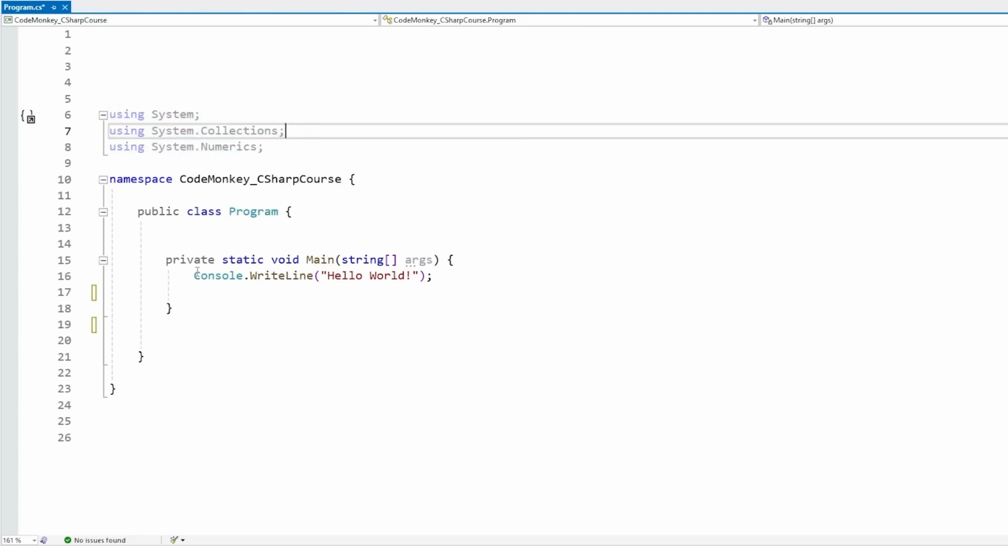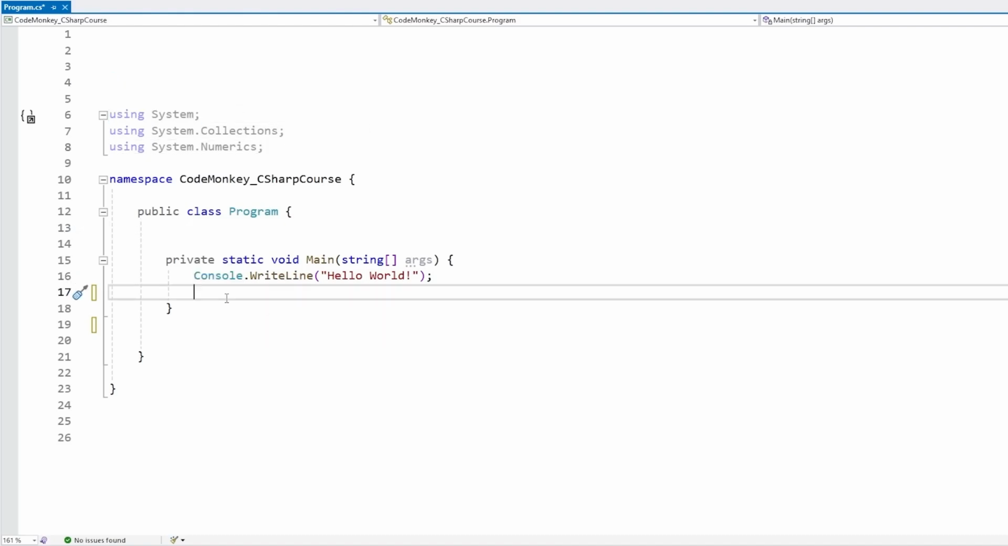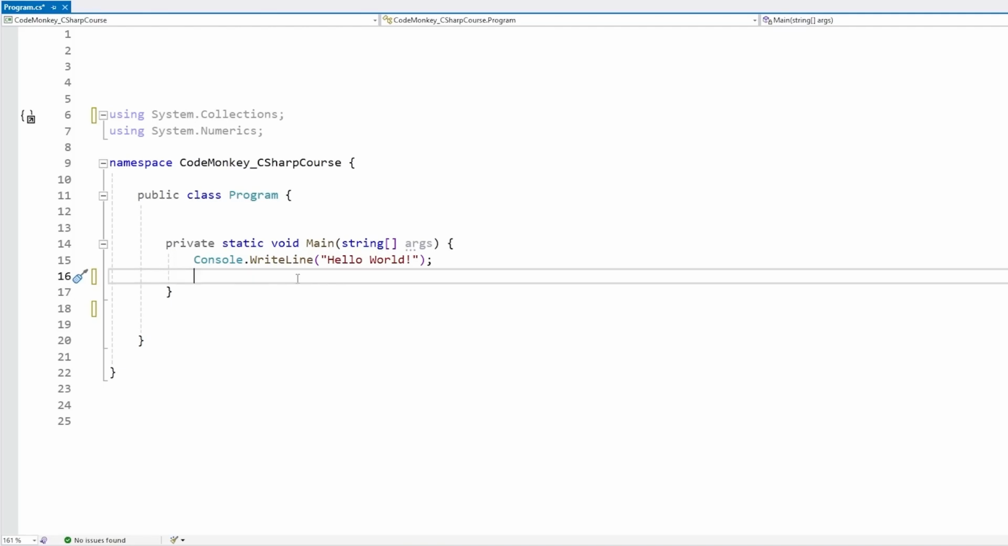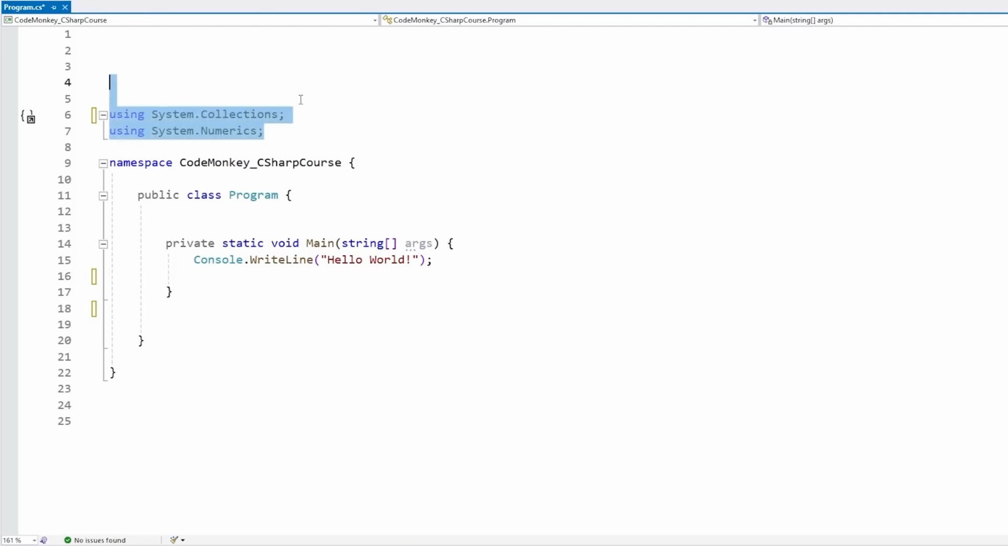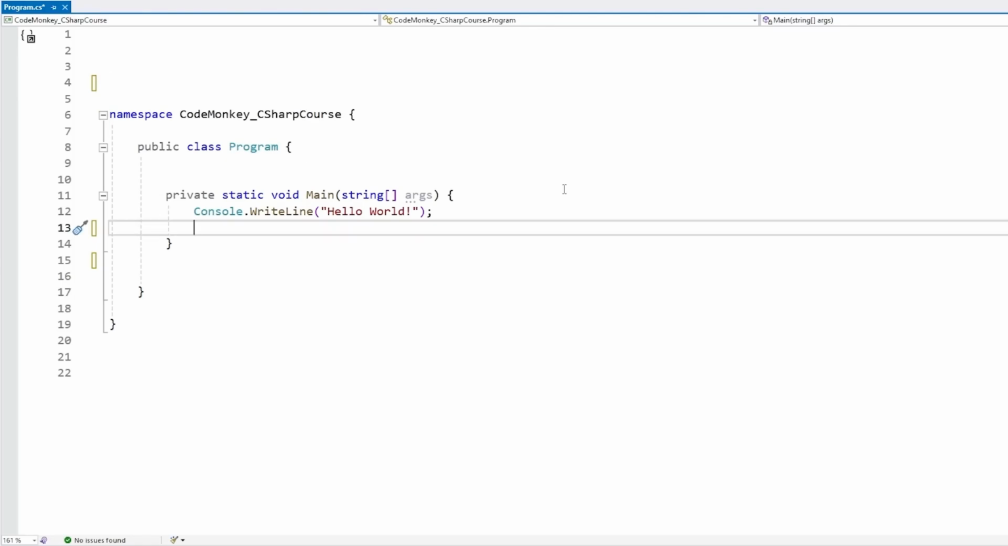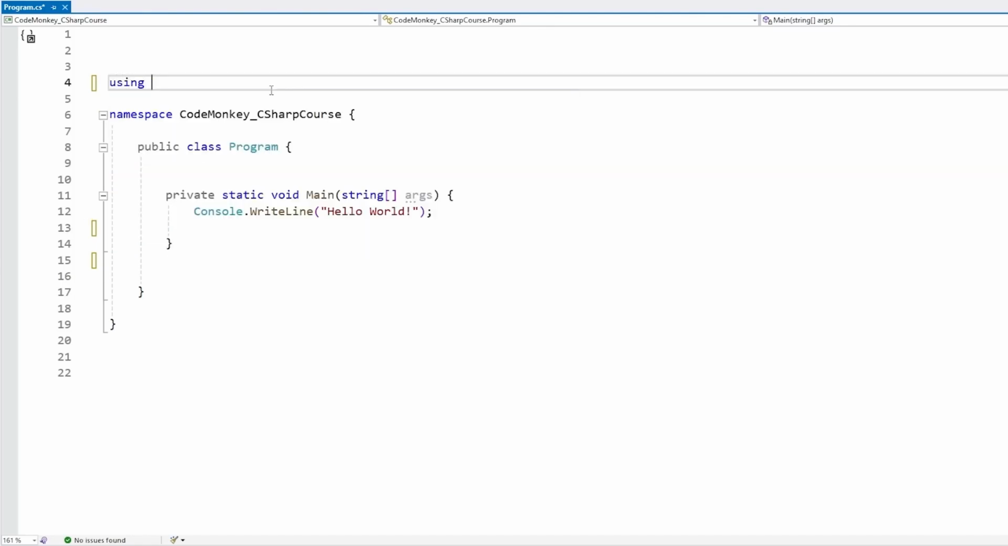For example, the console class that we've been using, this one exists inside of the system namespace. We can access it by writing using system up here, and then we can access the console class. Although actually, when making a console app, the system namespace is included automatically, so technically you don't need to explicitly define it. But in most cases, you do need it, so you do need to add using some kind of namespace.